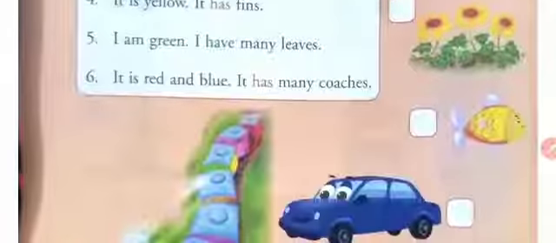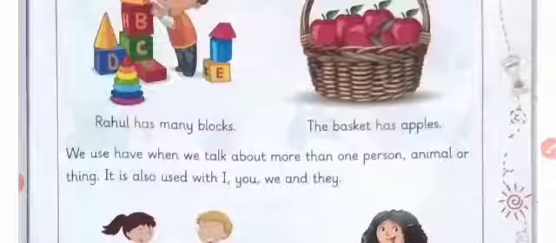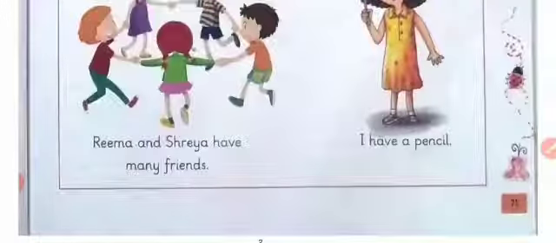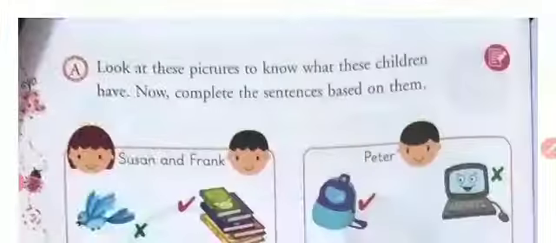So today we will study the second part of this chapter 9, that is has and have. In this chapter we have already discussed how we use has and have in a proper sentence. Likewise we have done this exercise and we have understood how we'll be using have and has, like Rahul has many blocks and the basket has apples. And for have, Reema and Shreya have many friends and I have a pencil. So like this we have understood this and we have done the exercise also.